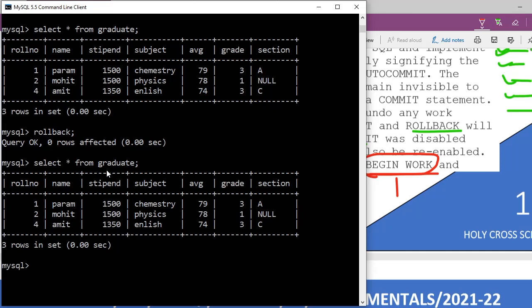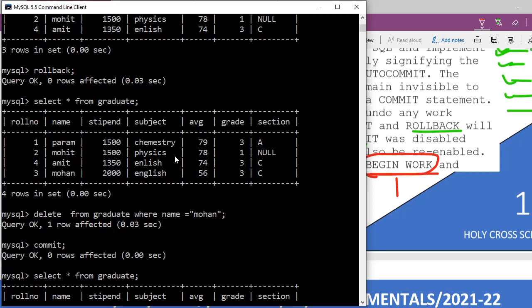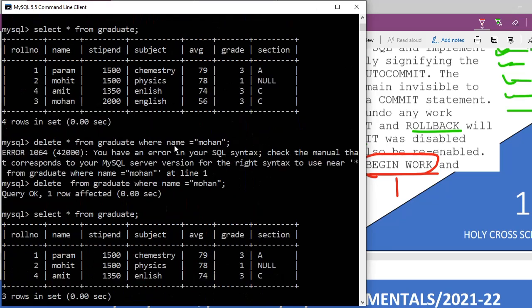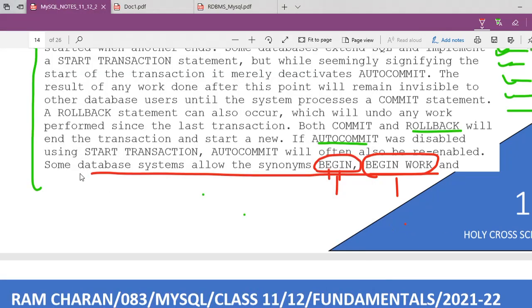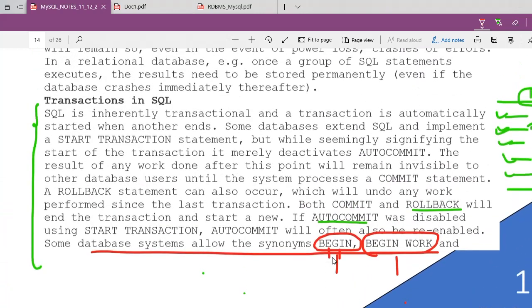And what is this save point? I am going to let you know. Let me know whether you have understood commit, rollback and begin. Anybody not understood? Once again I will explain. In a nutshell, from the beginning, the very first command is begin. Begin means I start my work with MySQL. Here it is written that some database systems allow you to begin work and begin transaction and may have other options available. Now think about that.